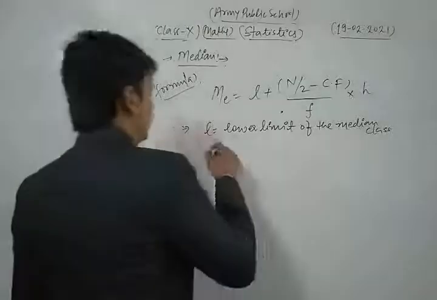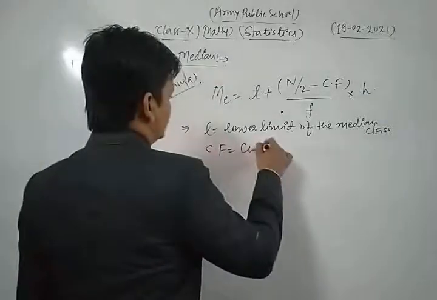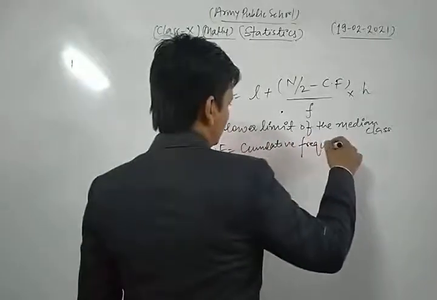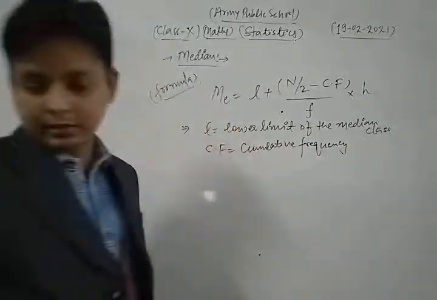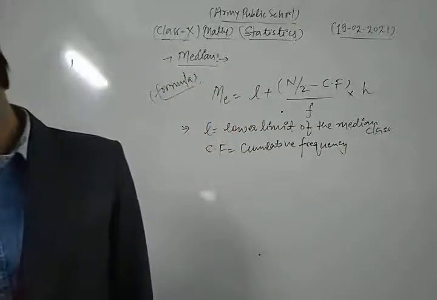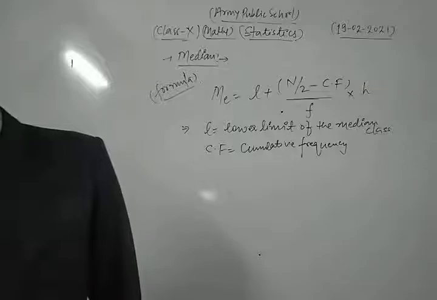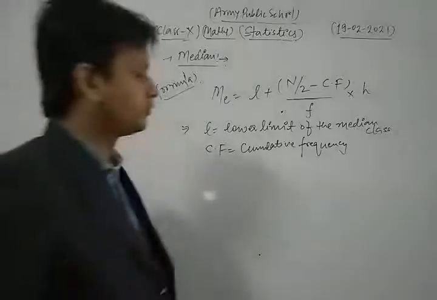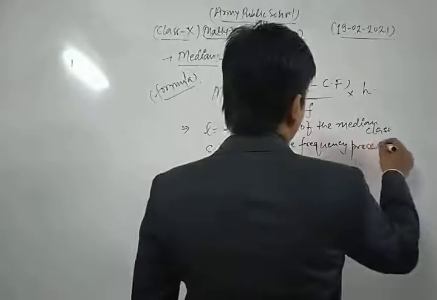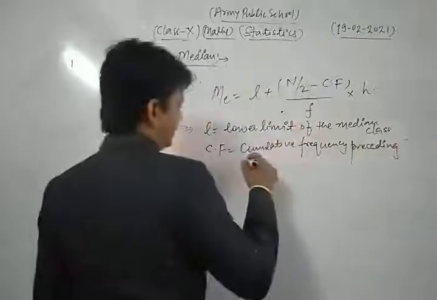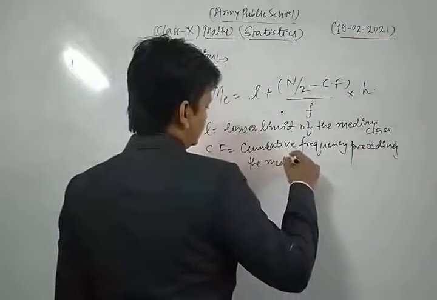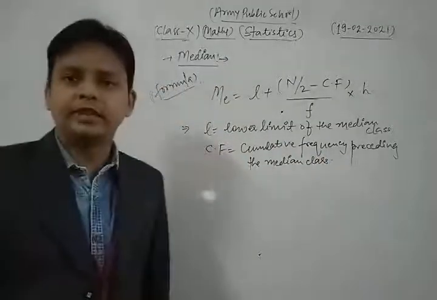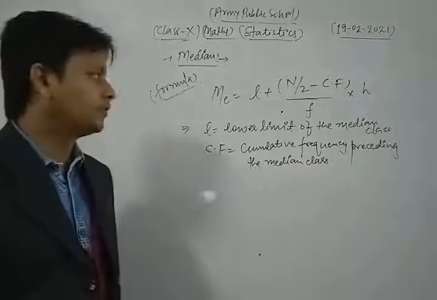Cf is the cumulative frequency preceding the median class.